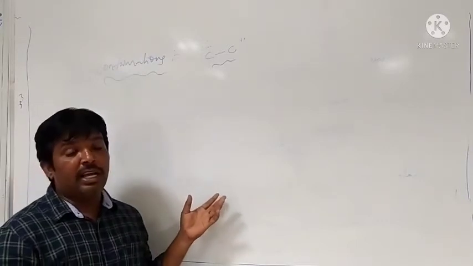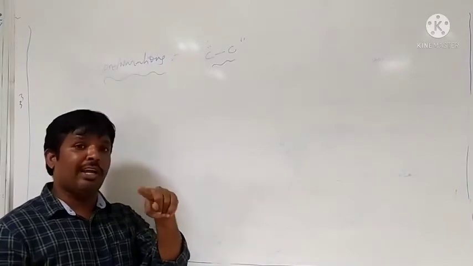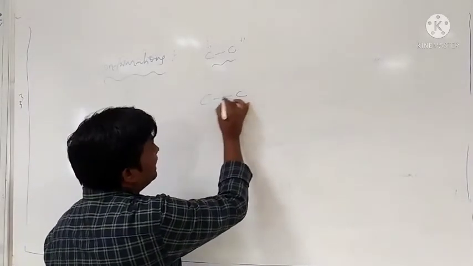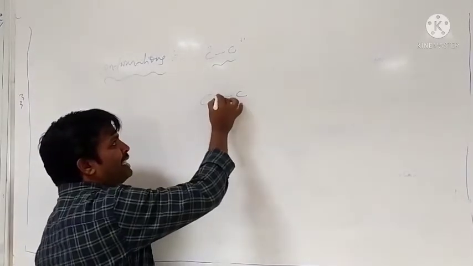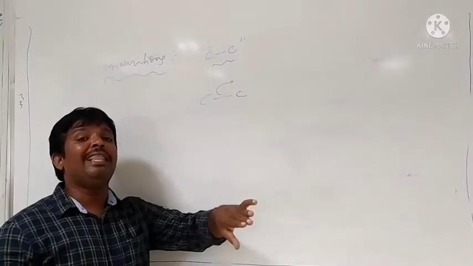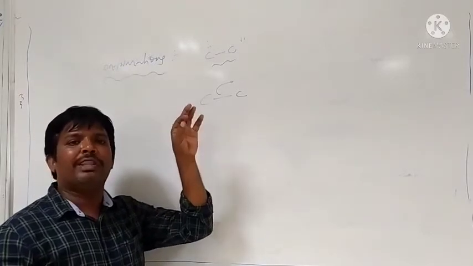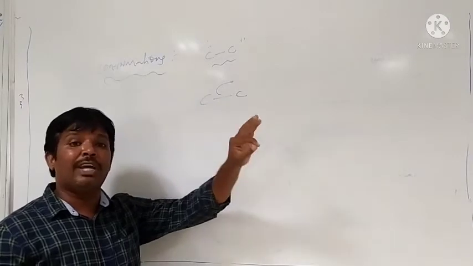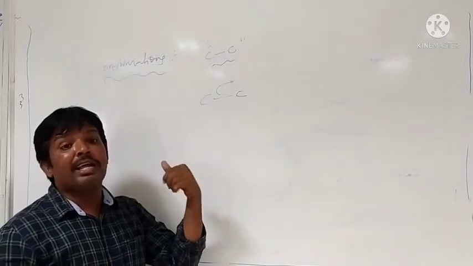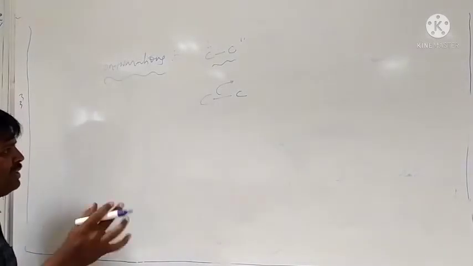What is conformation? Due to the rotation of the carbon-carbon sigma bond, one isomer is converted to another isomer. That phenomenon is called conformation. Therefore, the compounds obtained are called conformers or rotamers. Okay, let us see one example.